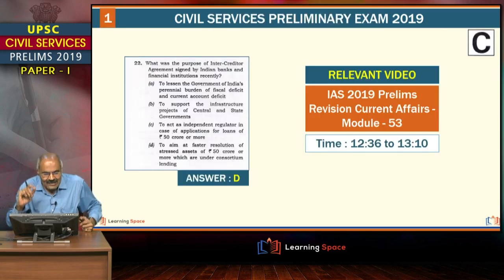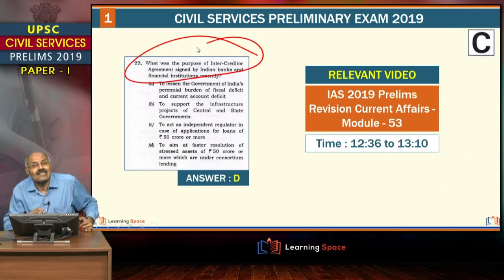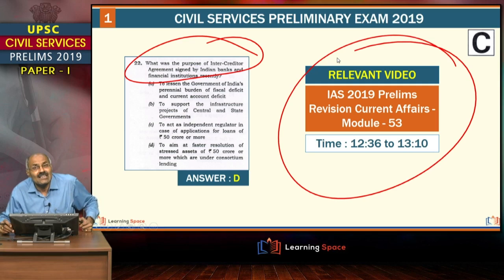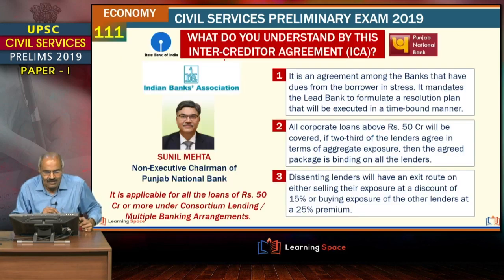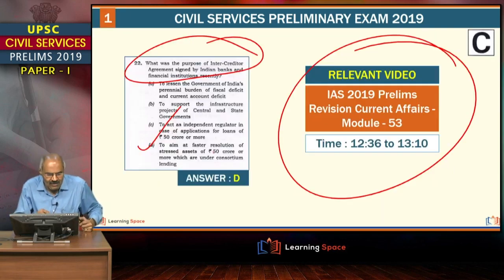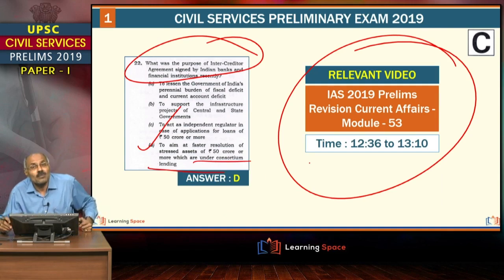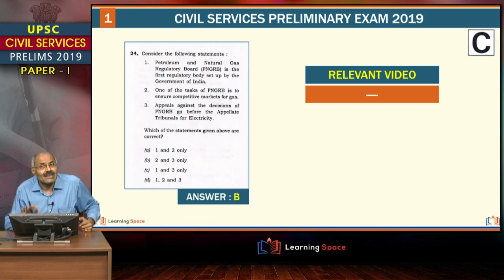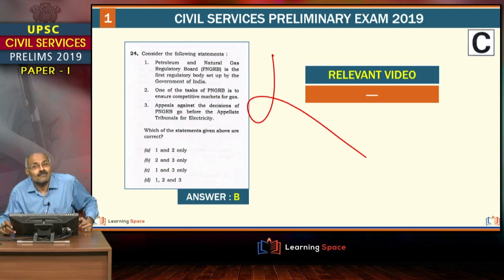And then this is intercreditor agreement. This was told straight away in the revision module number 53, right? This is the answer, right? So this is 50 crore, and we talked about consortium lending also, and the same was given here, consortium lending 50 crore rupees, right? And if you look at the next question, chairman of the public sector banks board bureau, straightforward question, and editorial discussion number of times it came up, and this question we could not cover.